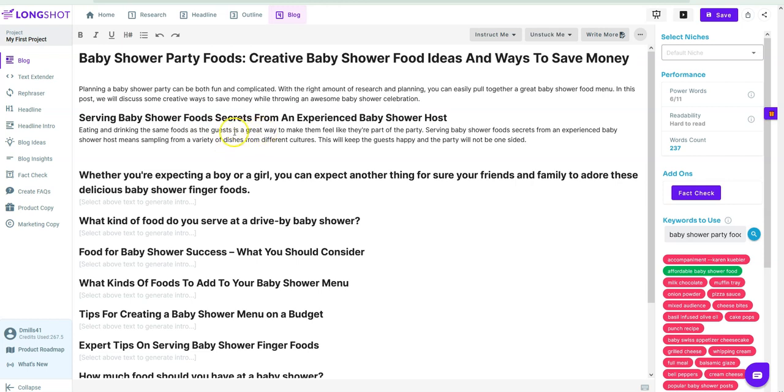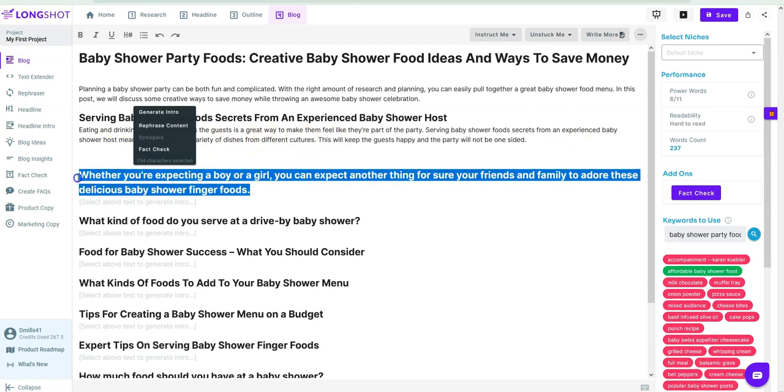Eating and drinking the same foods as the guests is a great way to make them feel... not really sure. That doesn't really make too much sense. Usually it's pretty spot on. Serving baby shower foods secrets from an experienced baby shower host means sampling from a variety of dishes from different cultures.